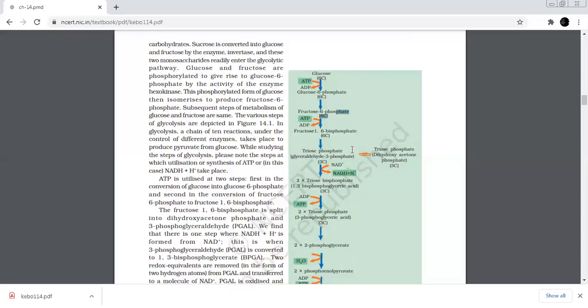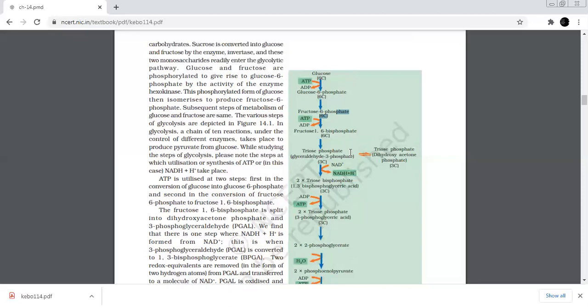Splitting of fructose 1,6 biphosphate takes place into two triose phosphate molecules, that is dihydroxyacetone phosphate and 3-phosphoglyceraldehyde. This reaction is catalyzed by enzyme aldolase.